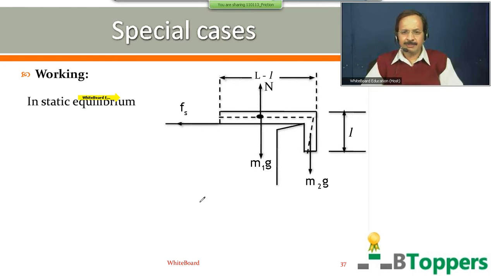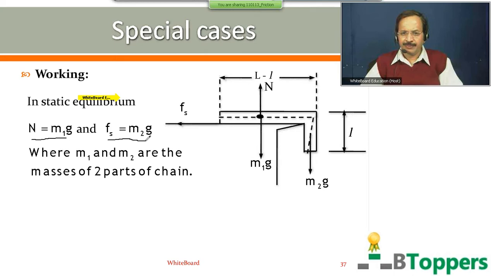So when the chain is in static equilibrium, we can write N equal to M1g and Fs equal to M2g. That is, the magnitude of static friction on the chain by the surface of the table is equal to the weight of the hanging part of the chain, where M1 and M2 are the masses of the two parts of the chain.